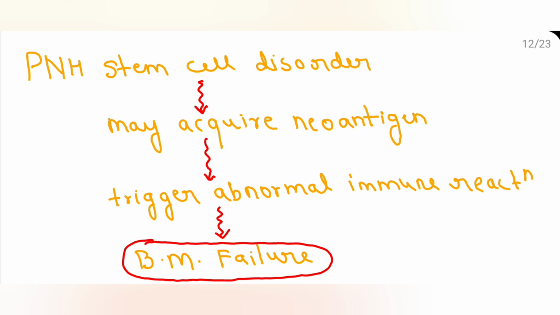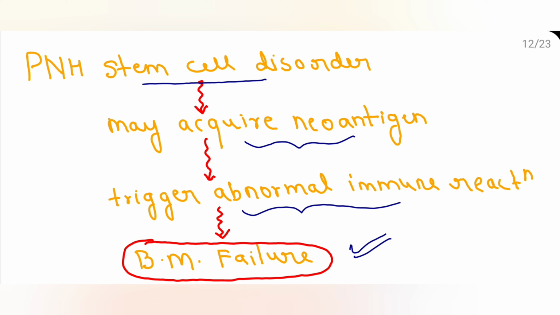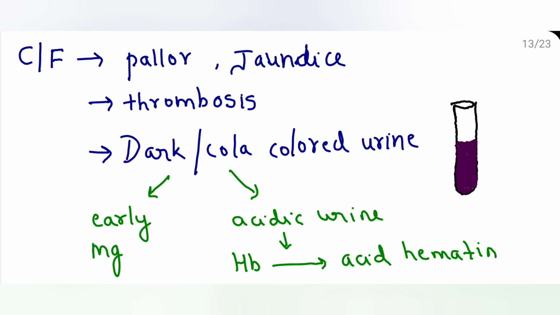Now I told you there is also bone marrow failure. Why does it occur? Because PNH is a stem cell disorder. Thus they can acquire new antigens over the surface. So this will trigger the immune system. Immune reaction will occur in the bone marrow, resulting in bone marrow failure because of immune destruction. Now we know why all three syndromes of PNH occur and what the pathogenesis of PNH is.